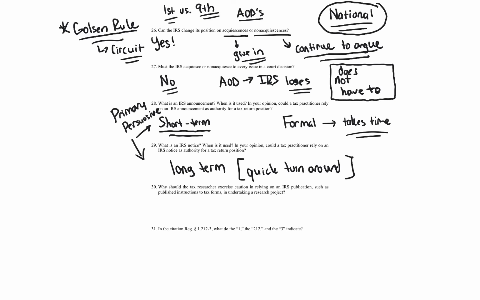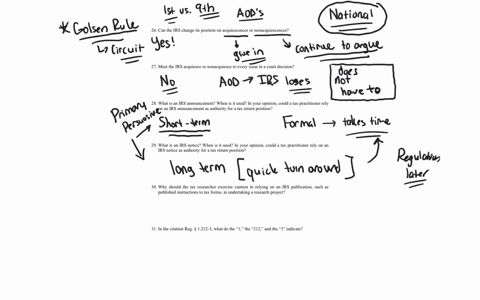Longer term is something where the IRS needs to issue quickly, right? Because again, formal takes time, and if they need to issue something quickly because it's becoming such a prevalent issue in the tax system, then the IRS will do that through a notice. And a lot of times what they'll actually do is they'll issue a notice first, and then maybe they'll do a regulation and go through the process later on. That's usually what happens with notices.